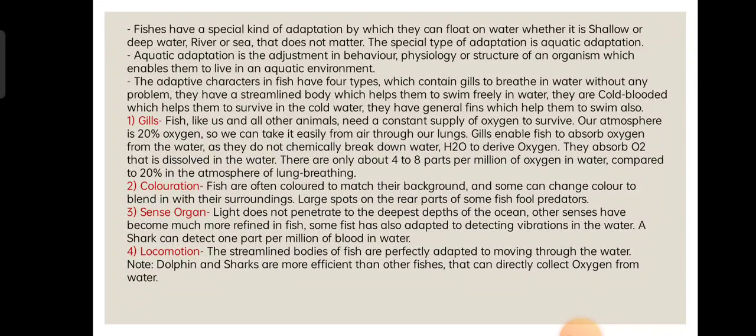Each fish has a variety of adaptive characters. There are 4 types: gills to breathe in water without any problem; a streamlined body which helps them to swim freely in the water; they are cold-blooded, which helps them to survive in cold water; and they have fins which help them to swim. These 4 points are enough, and along with this you can draw this picture and color it, and you can mark